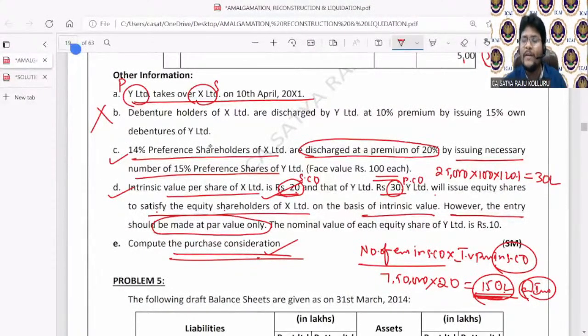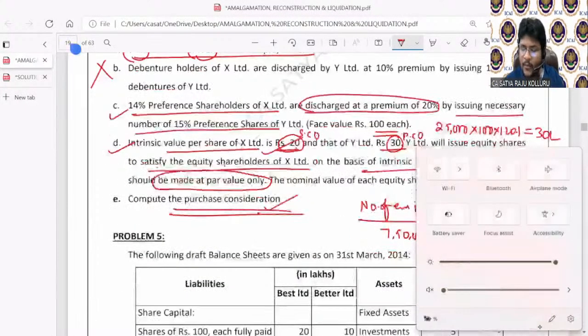To know the number of equity shares issued as PC, you need to divide the total amount of PC by issue price. Here issue price is nothing but intrinsic value per share in the purchasing company. That is 150 lakhs divided by 30, which is 5 lakh equity shares you are going to issue.